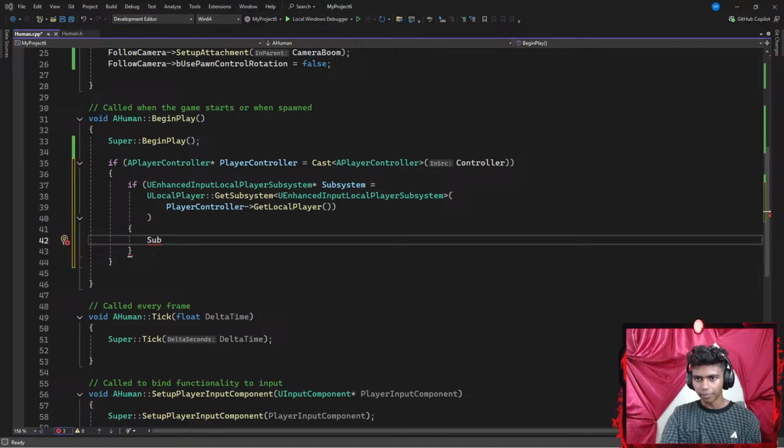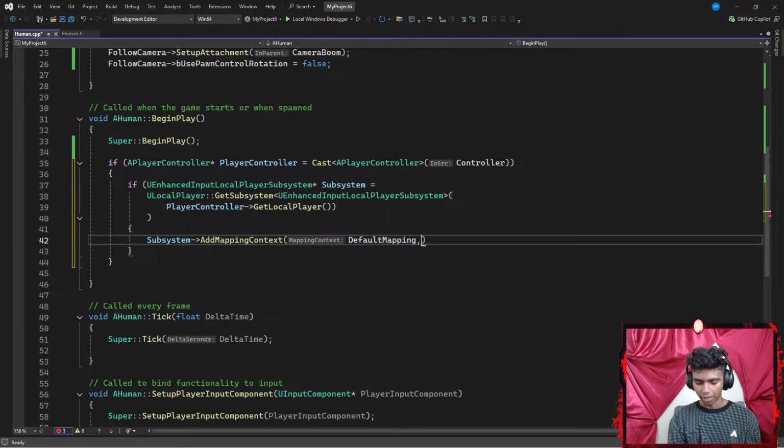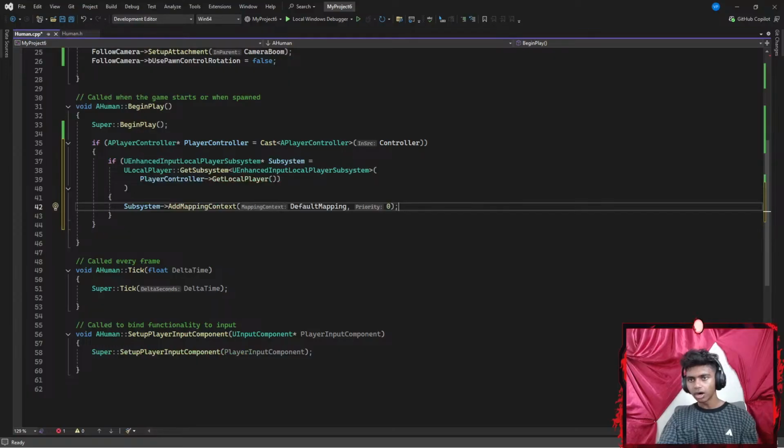Okay, so I'm going to point my subsystem towards my AddMappingContext. Let's go with AddMappingContext with a pair of parentheses, which requires a parameter of my DefaultMapping. Or was it called DefaultMapping? Okay, it was called DefaultMapping, with my priority set to be 0. Okay, I think I understood this part.